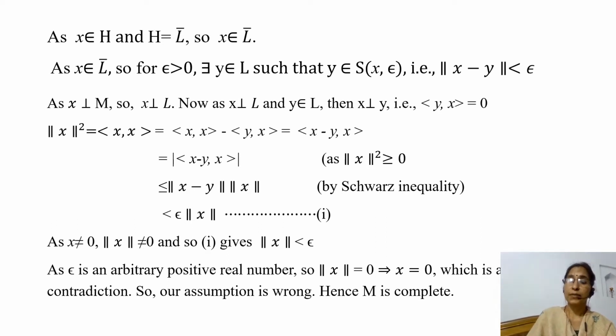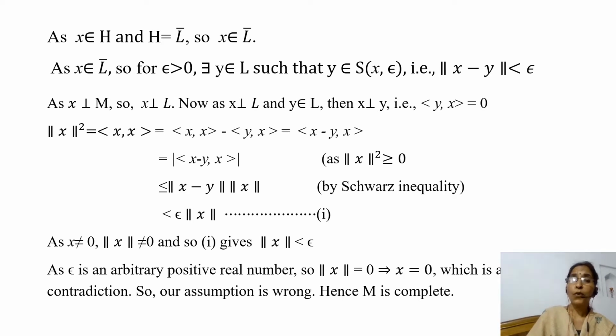As x is orthogonal to M, x is orthogonal to L, because the elements of M are nothing but the elements of L or linear combinations of elements of L. So if x is orthogonal to M, x is also orthogonal to L. Now, as x is orthogonal to L and y belongs to L, x and y are orthogonal, and that means the inner product of y and x is equal to 0.